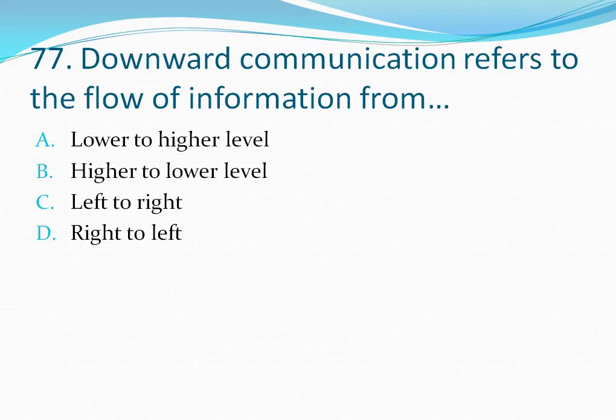Question number 77. Downward communication refers to the flow of information from. Your options are option A, lower to higher, option B, higher to lower, option C, left to right, option D, right to left. So downward communication is from higher to lower authority. So the correct answer is option B, higher to lower. Let's move to the next question.